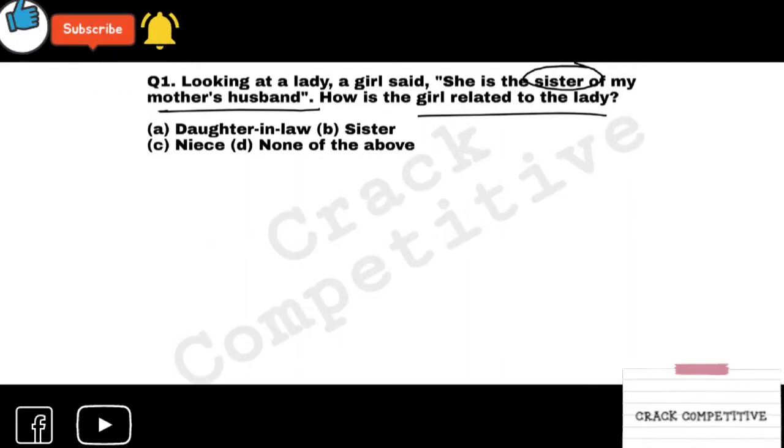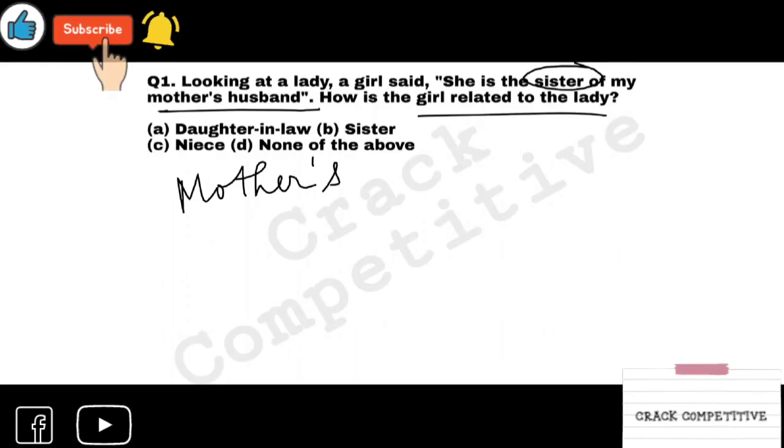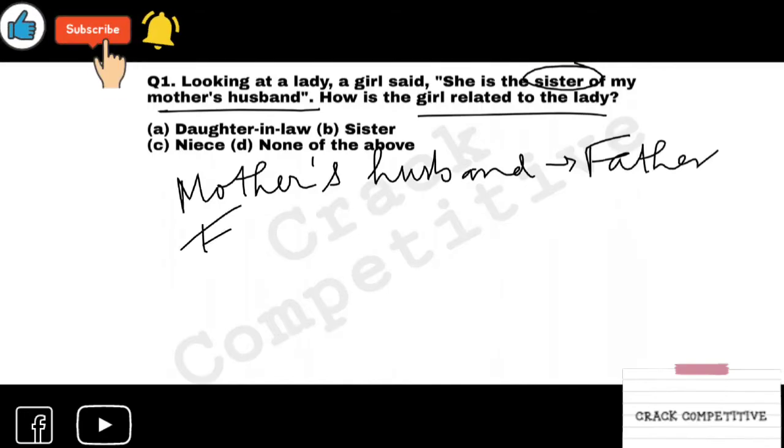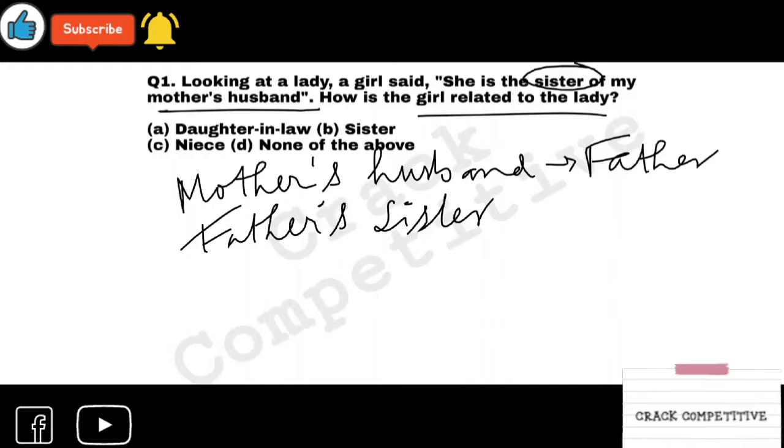Still, I am showing you, making it simpler for you. Mother's husband is your father. Now his sister means father's sister. Who is she? Your aunt.